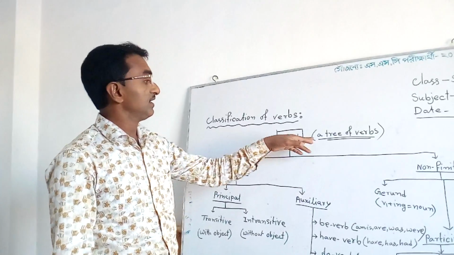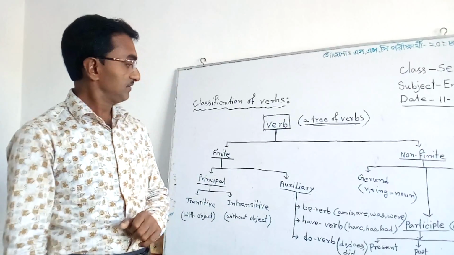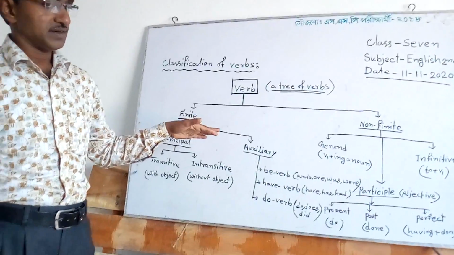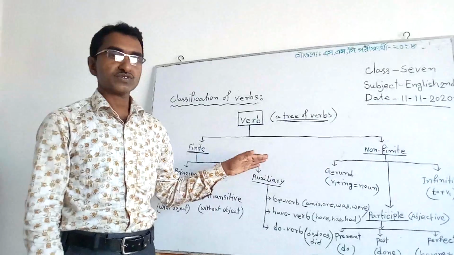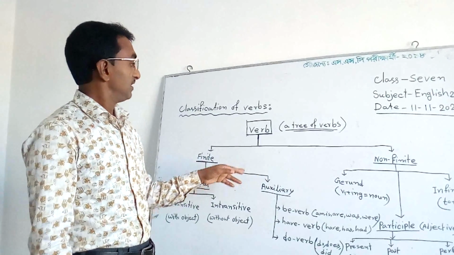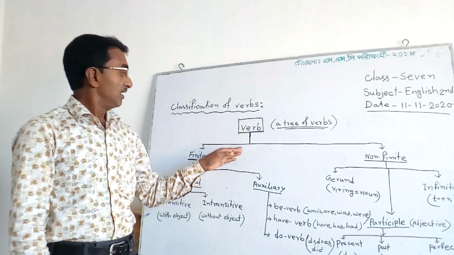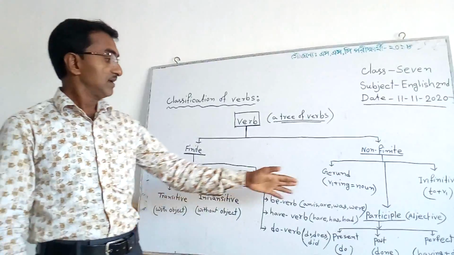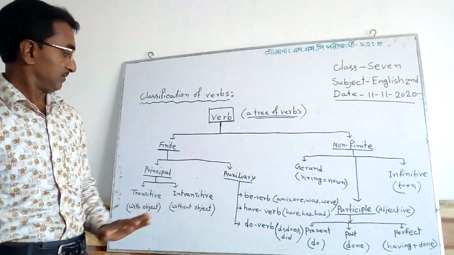I have written here a tree of verbs. That means it looks like a tree. It is the root of the tree, and it is the trunk, and here are many branches of that tree.